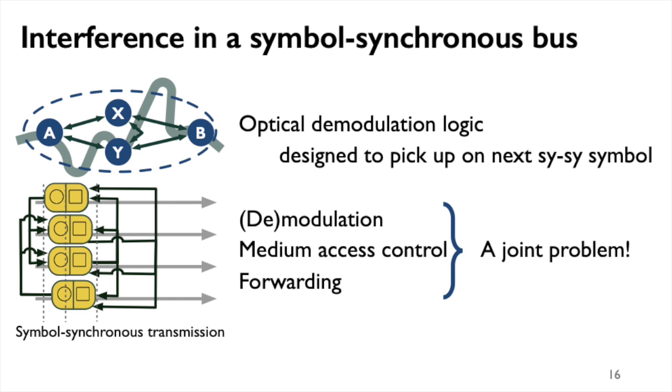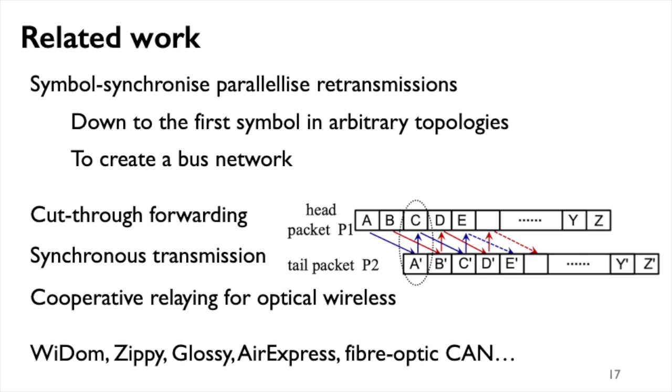Symbol-synchronous buses exploit this property by designing modulation and demodulation logic to allow nodes to pick up on the next symbol in a transmission among many relayed versions of the same signal that slightly lag behind it in time. In this kind of network, modulation, medium access control, and forwarding become a joint problem. It is this bifold approach that allows symbol-synchronous buses to parallelize retransmissions in a mesh network down to the very first symbol of a frame.